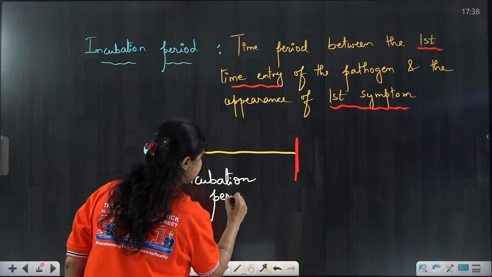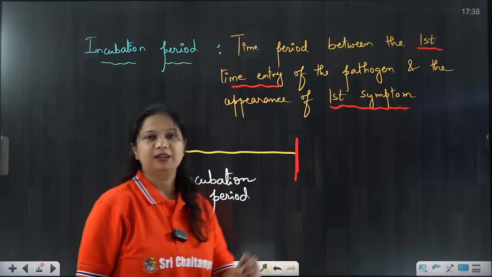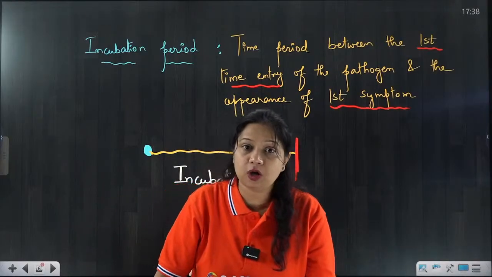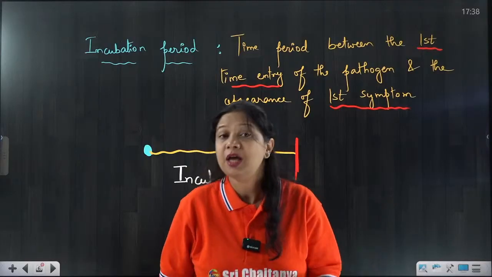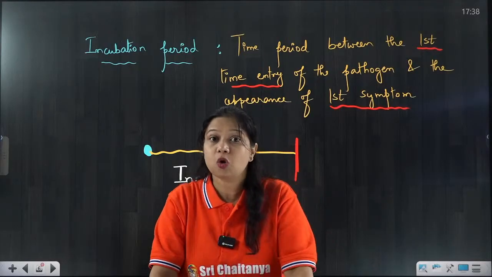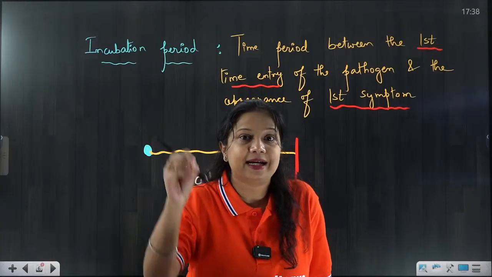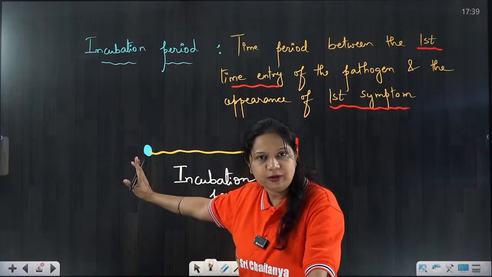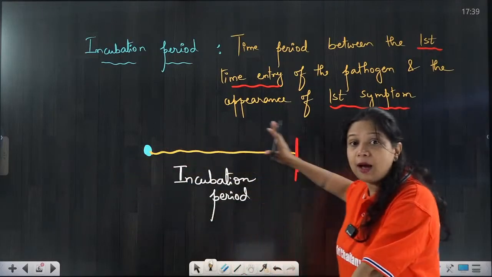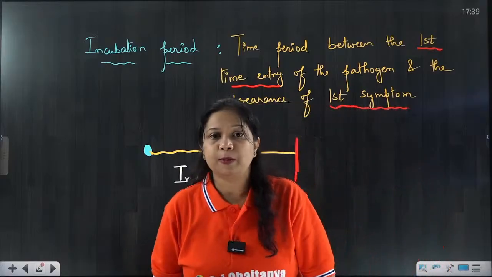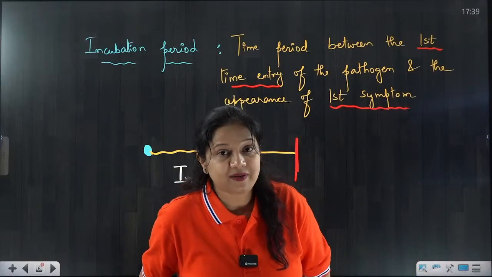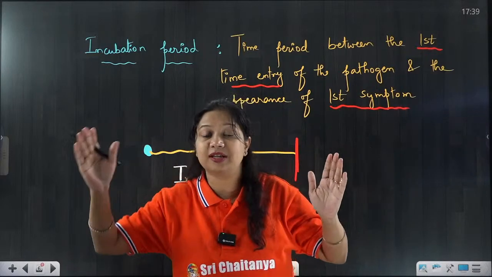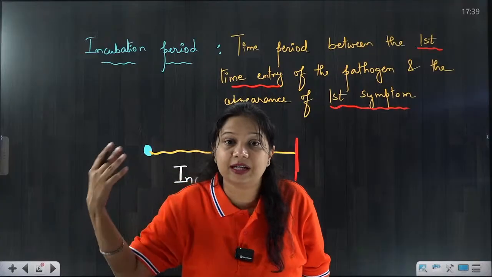So what is this incubation period? We have seen the pathogen is the Plasmodium, vector is the female Anopheles mosquito, and host is the human body. When the human body is bitten by the mosquito, that is the first time entry of the Plasmodium. From there till the appearance of the first symptom, suppose it is taking 6 to 7 days. 6 to 7 days back the mosquito bit, and after 6 to 7 days the first fever appears.